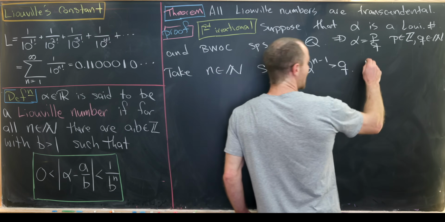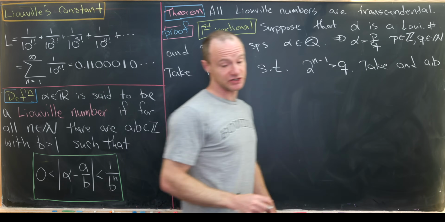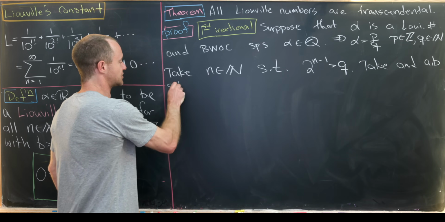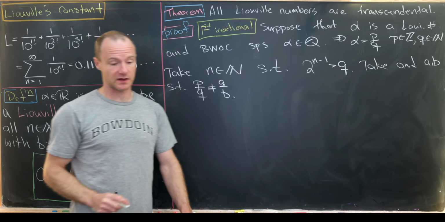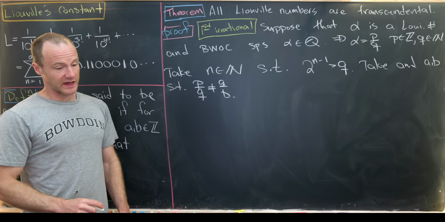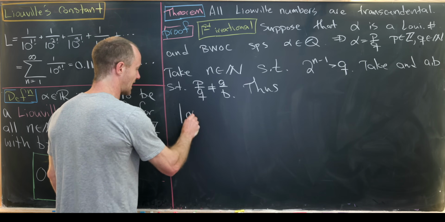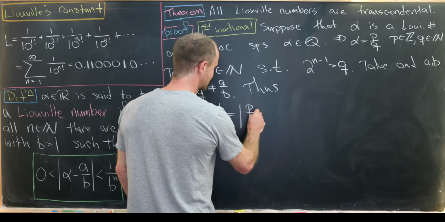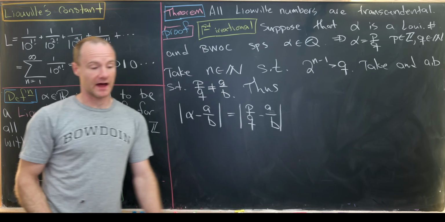Okay, so next, let's take any numbers a and b. So these are integers. Maybe b is a natural number just like q was, such that p over q is not the same thing as a over b. So that means this ratio is different than this ratio. Okay, so now let's do our calculation. So thus, we have the absolute value of alpha minus a over b. So that's going to be equal to the absolute value of p over q minus a over b, like that.